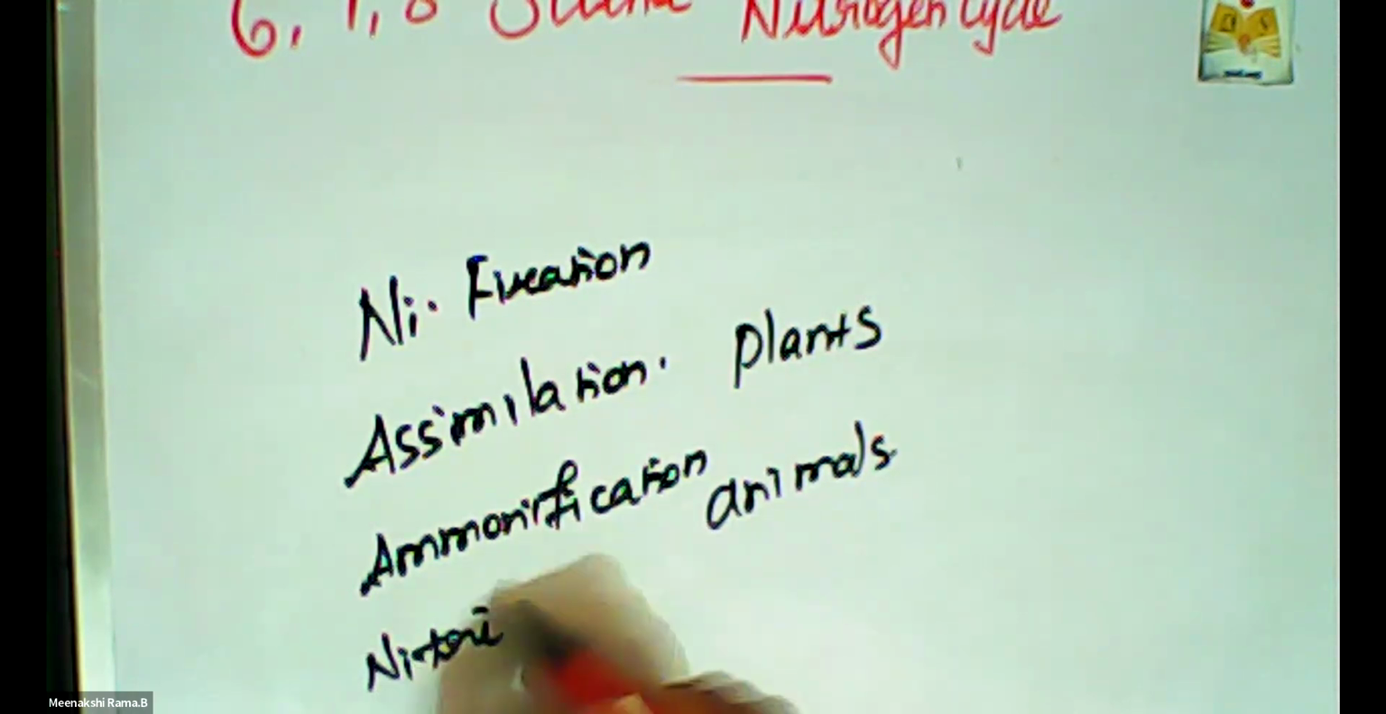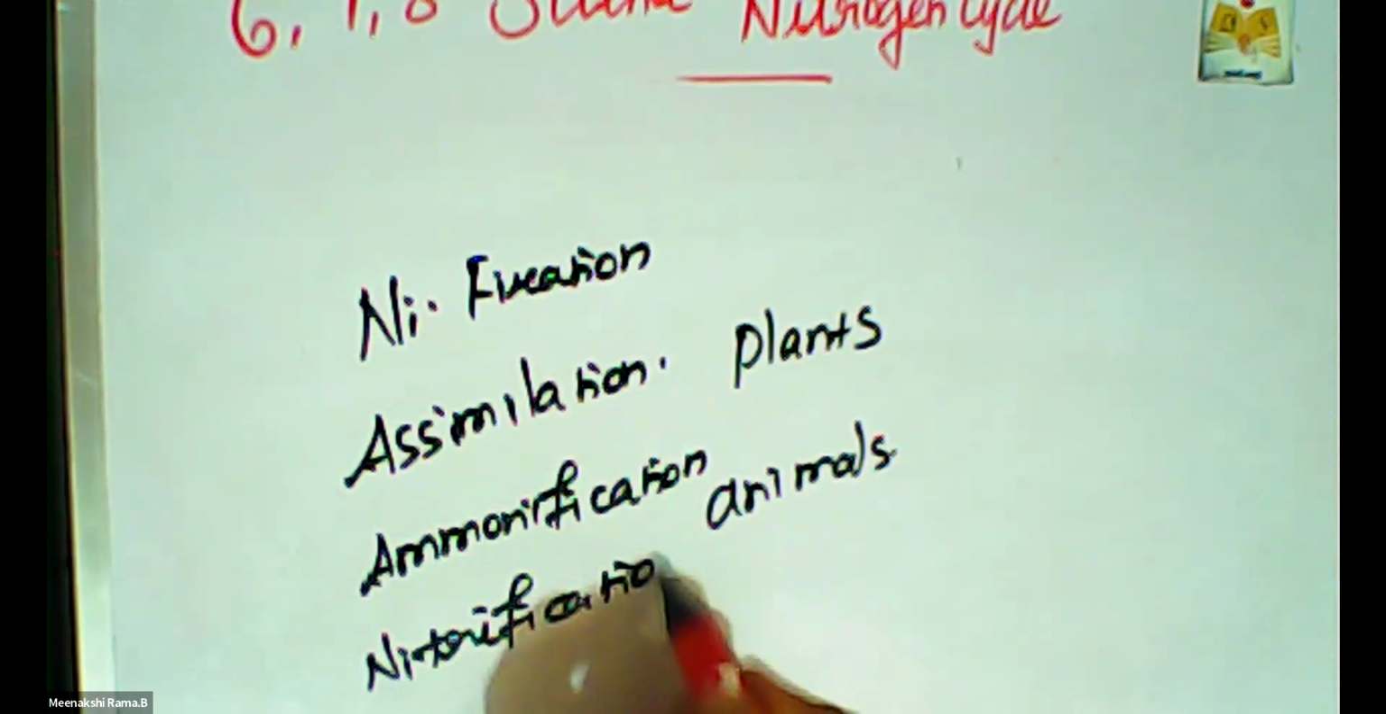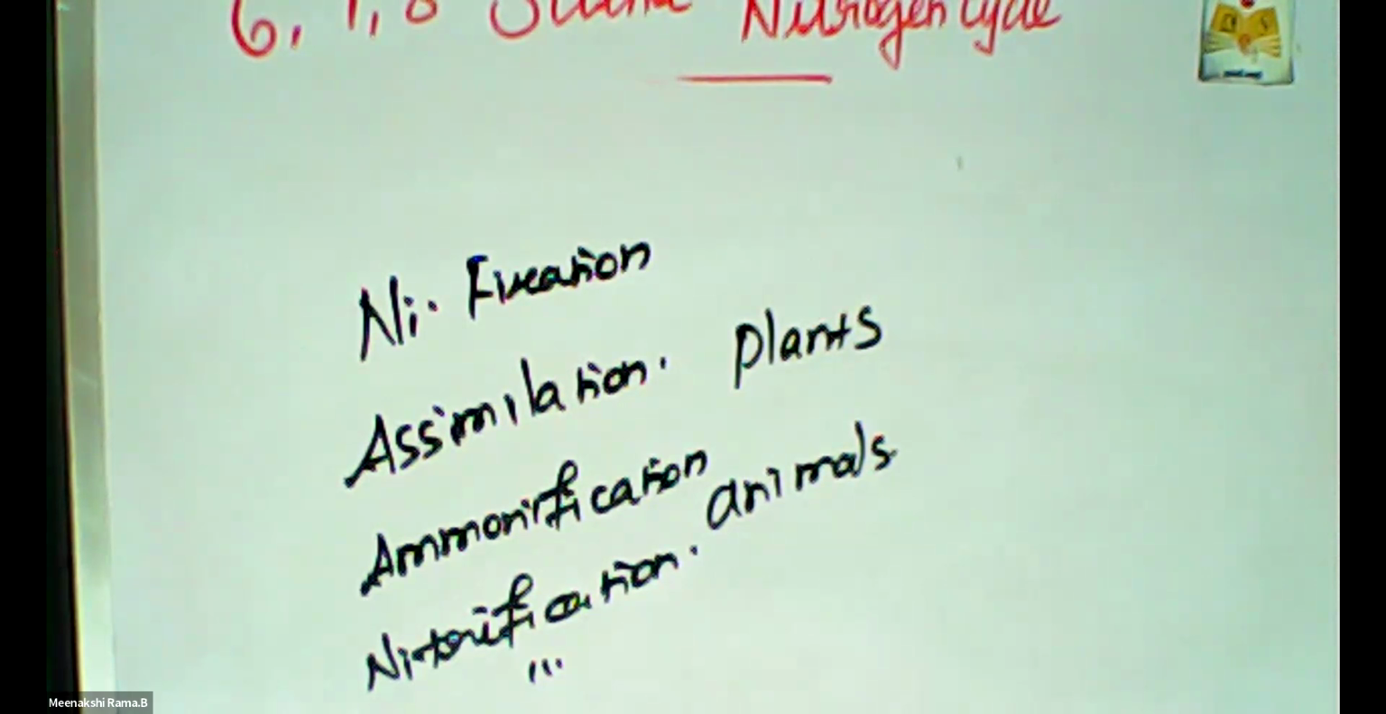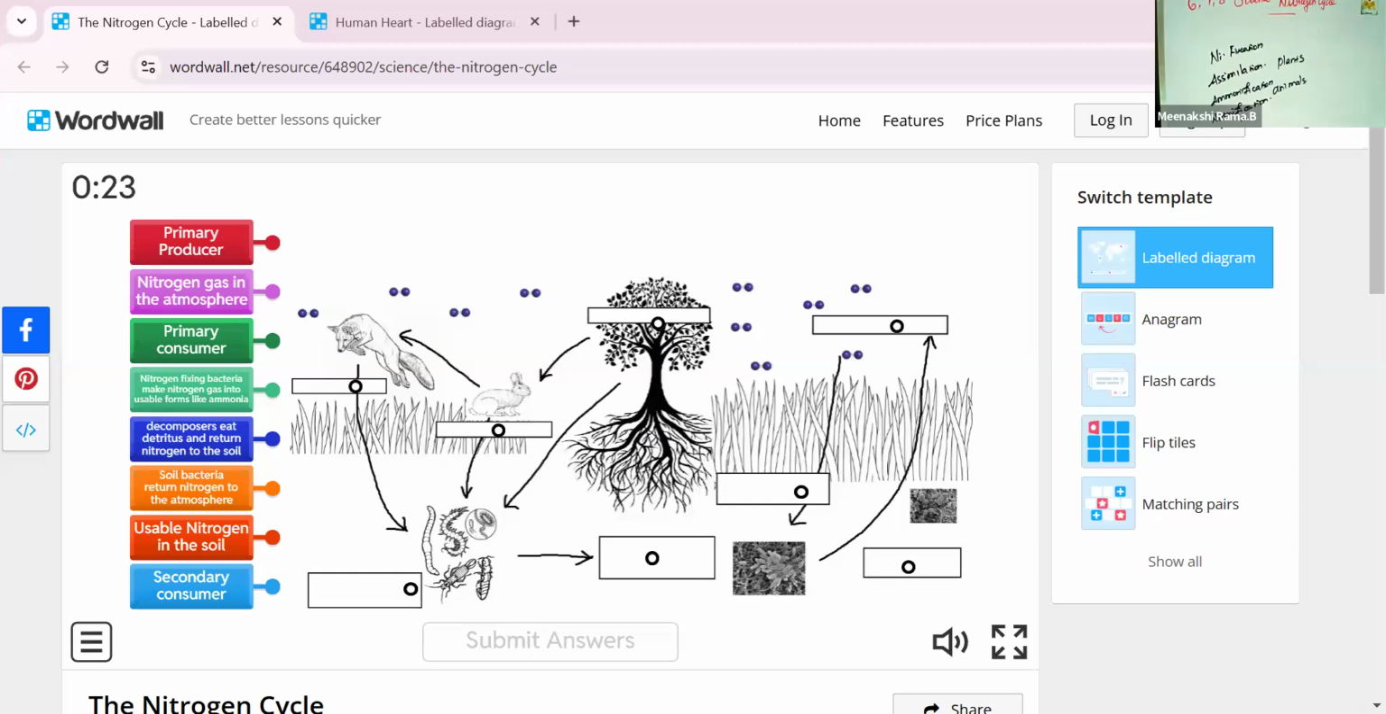So these processes are important in the nitrification process. Okay, now we are going to learn the concept with the help of the nitrogen cycle. With the help of the simulation, this concept, the nitrogen cycle, is easily understood. So now I'm going to match the primary producer. Who is the producer? Yes, the plant is the producer of the nitrogen.